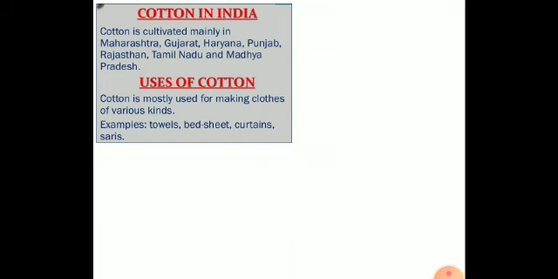Cotton is grown in India mainly in Maharashtra, Gujarat, Haryana, Punjab, Rajasthan, Andhra Pradesh, Tamil Nadu, Madhya Pradesh. Uses of cotton. It is mainly used for making clothing of various types like towels, bed sheets, curtains, saris, etc.